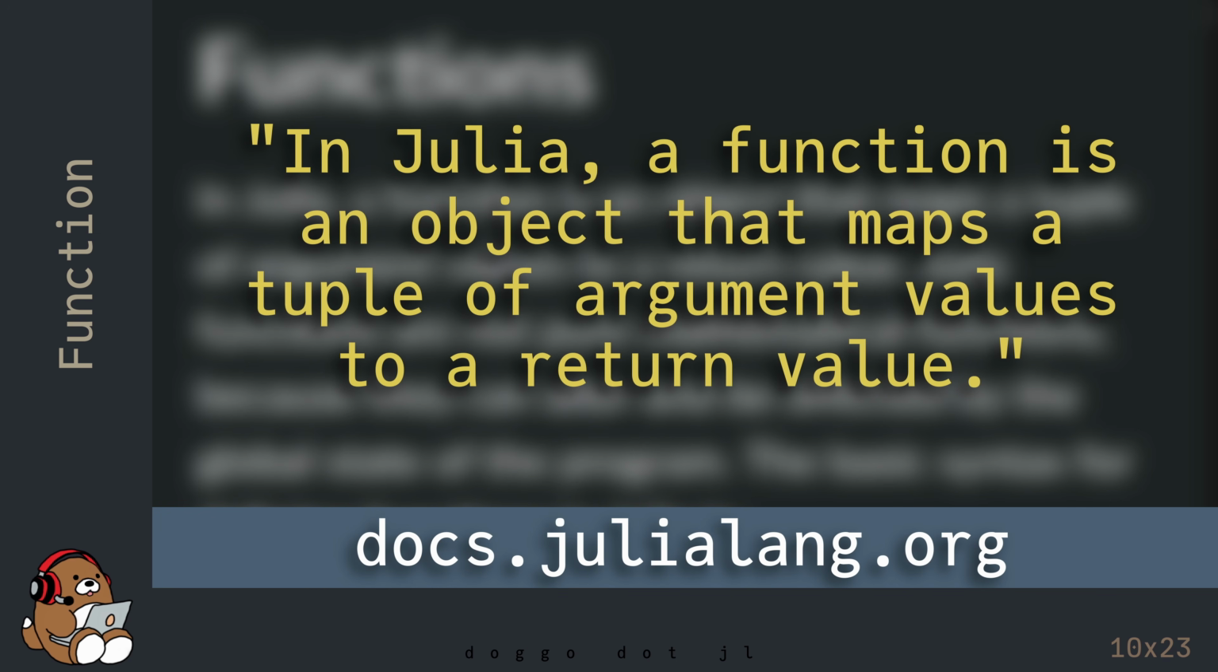This definition is from the Julia documentation. In Julia, a function is an object that maps a tuple of argument values to a return value. Let's take a look at an example.